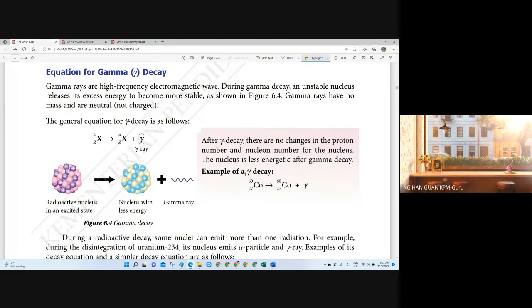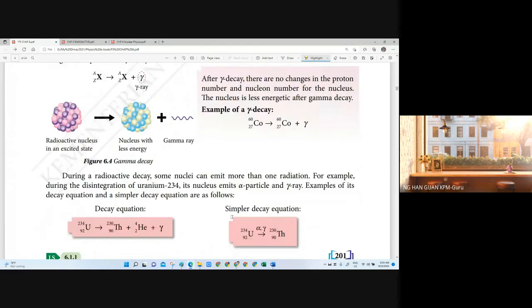All right. So anyway, during radioactive decay, some nuclei can emit more than one radiation. For example, uranium-234. The nucleus will emit an alpha particle and gamma ray. Okay, so that is a part that confused students in the old syllabus. We're talking about the use of radioisotopes. There was a wrong concept given in some of the questions before, right? So later if we have time we'll talk about that.